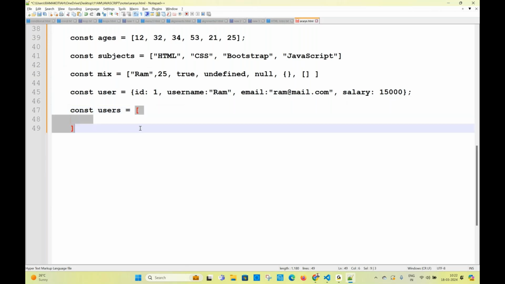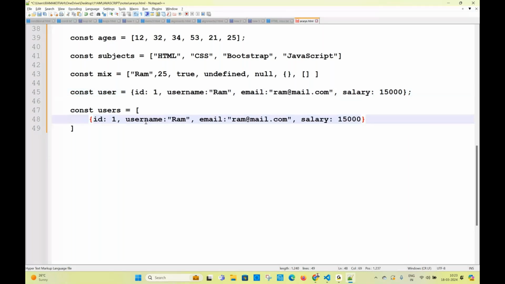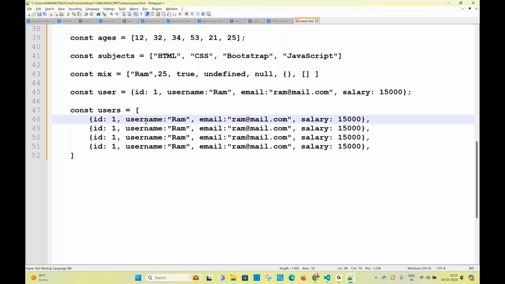Okay, all of you watch it carefully. What is it going to be? Tell me how many values are there in this array right now? 4, or 4 into 4, 16? How many values are there? This is all one value. So this is going to be the second value. This is going to be the third value. This is going to be the fourth value.